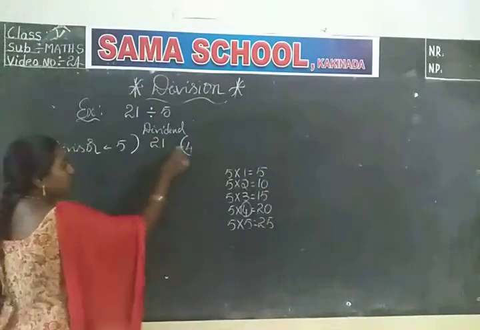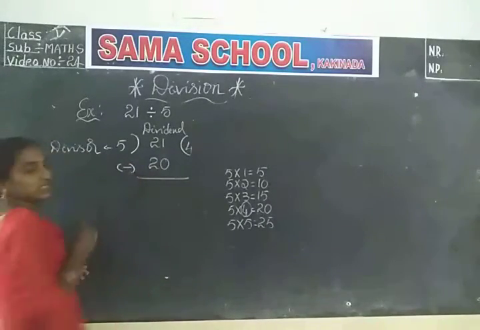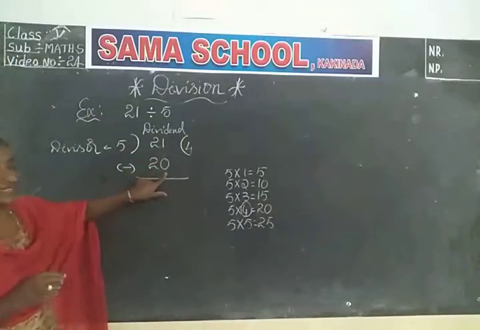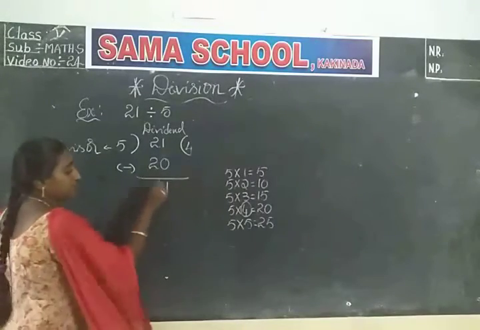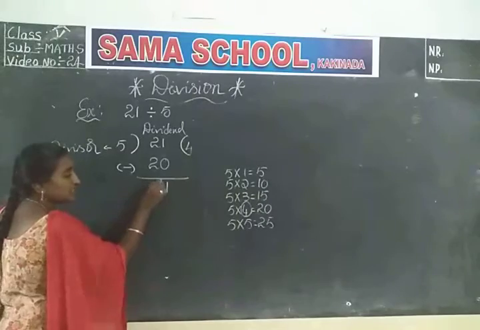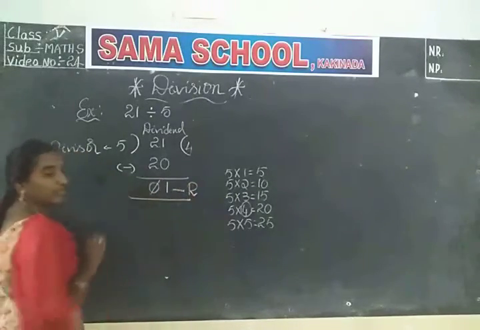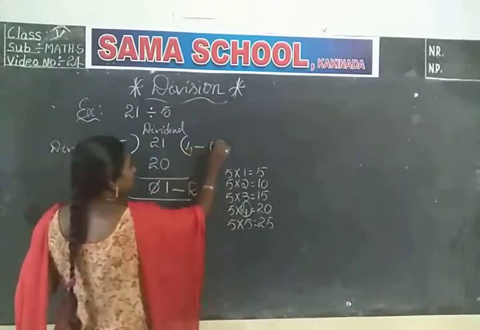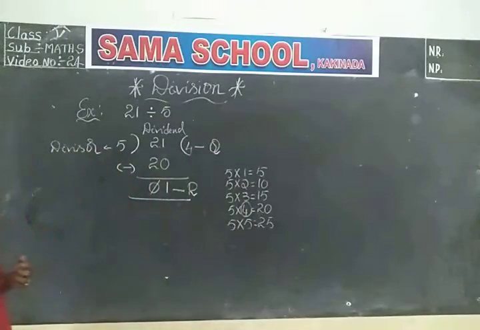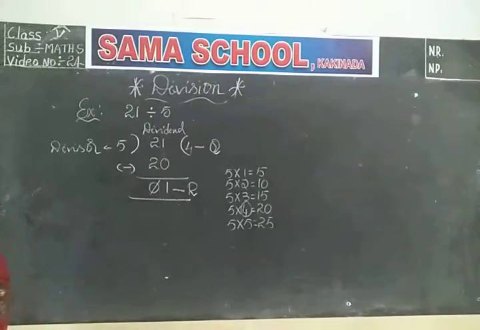How many times? 4 times. So write 4 here and 20 you can write here. Do the subtraction. 1 minus 0. How much? 1. 2 minus 2? 0. This 0 is invalid now, so we can cut it. And what is this 1 called? Remainder. And this 4 is known as the quotient. Okay. By using these terms, we will check our answer, whether we got the correct answer or not. Verification formula.